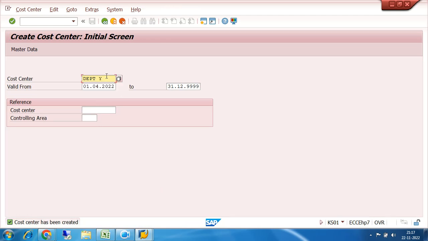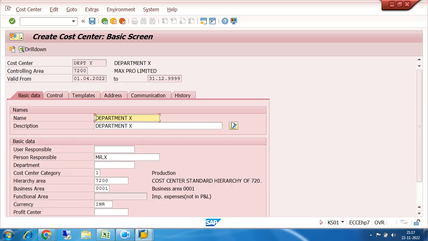Let us create the second cost center, Department Y. The second cost center can be created with reference. Reference means just like a template. I am giving the reference I just created, and 7200 is the controlling area. Click enter. Everything of Department X is copied.